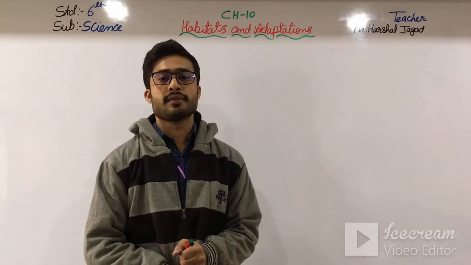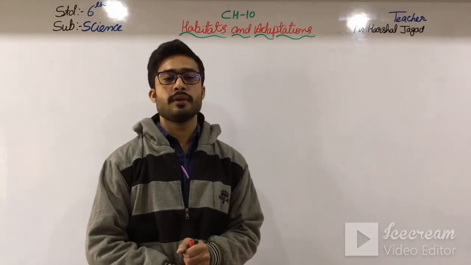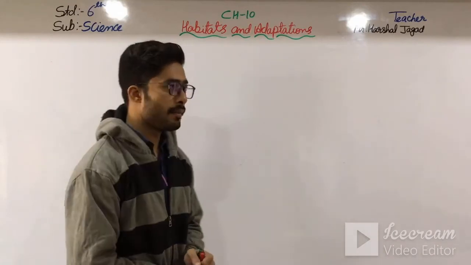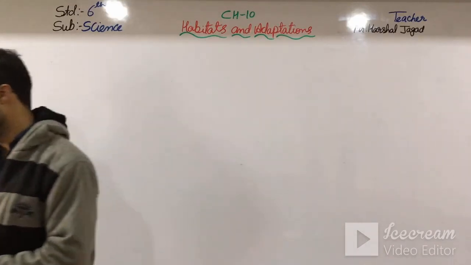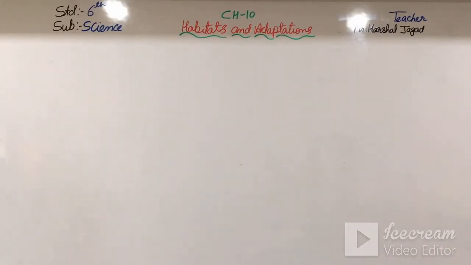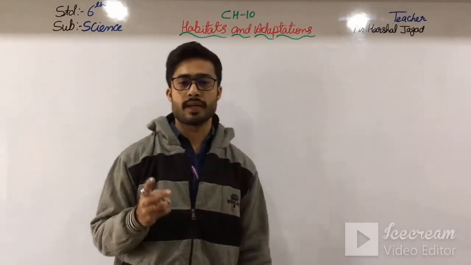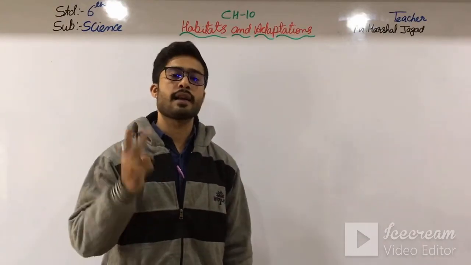Modern school. In the previous video we reached the aquatic habitats, students. We have seen the habitats of the land, the terrestrial habitats. Habitats have two parts: terrestrial habitats and aquatic habitats.